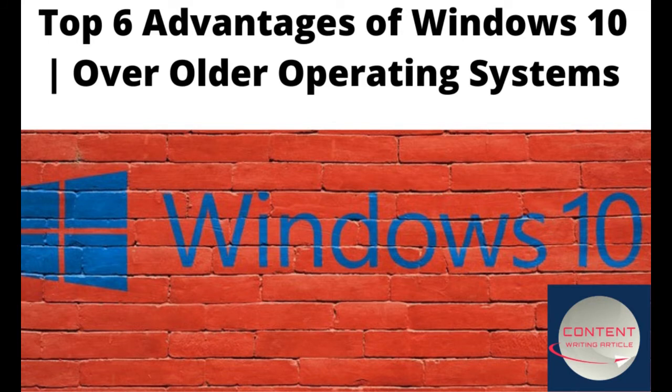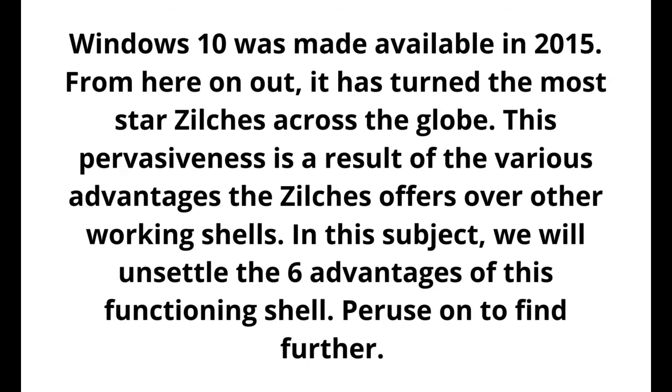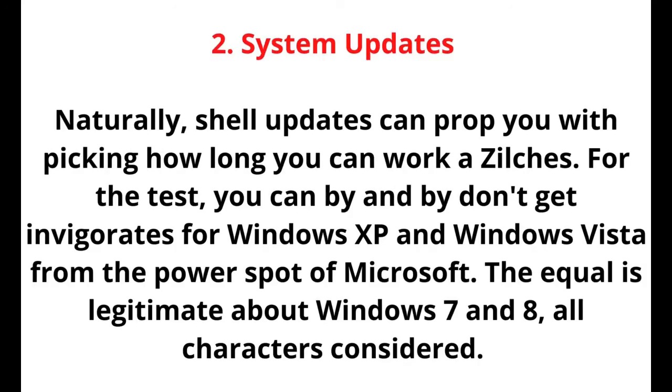Top 6 Advantages of Windows 10 over older operating systems. Windows 10 was made available in 2015. Since then, it has become the most popular operating system across the globe. This popularity is a result of the various advantages the system offers over other operating systems. In this video, we will uncover the 6 advantages of this operating system. Read on to find out more.